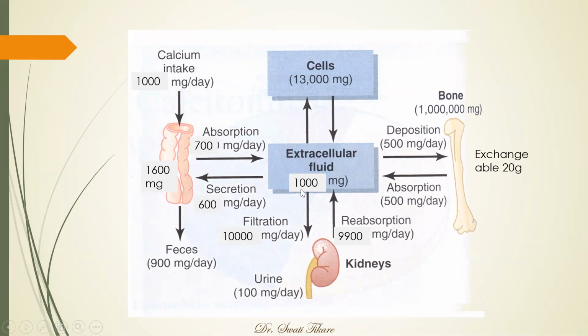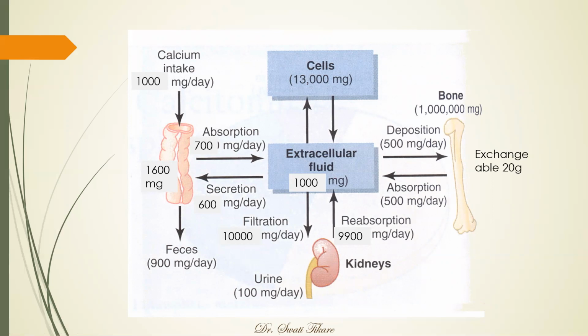Next, coming to the extracellular fluid. What did we say? We have 1 gram in the ECF. So 1000 mg is here, which is available for exchange across the various places. So this was the exchange occurring with the gut. Now coming to the kidneys. You know that the kidney receives a lot of blood flow, and many times the blood is going to go through the kidney. So during the entire day, about 10,000 mg of calcium is filtered or enters the kidney. Okay, 10,000 mg, recycled many times.